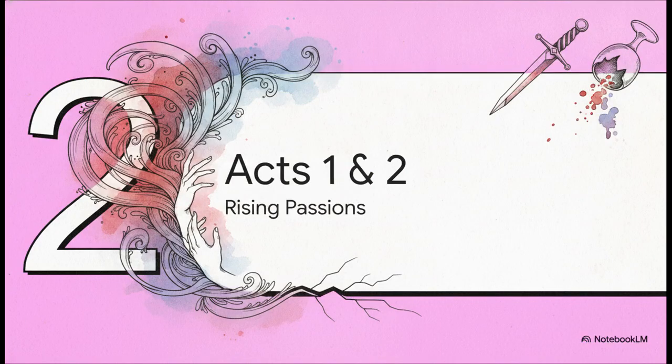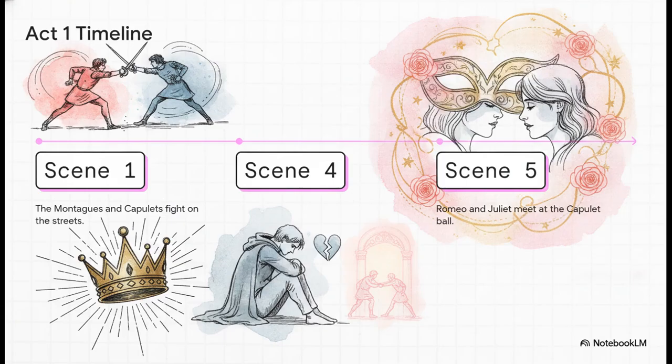Moving right along to Section 2, Acts 1 and 2, Rising Passions. Let's jump into the narrative and see how this tension builds through the first 2 acts of rising action, where things honestly escalate so fast. Act 1 wastes no time at all. We open up with a violent street brawl between the warring families, which prompts the prince to threaten them with the death penalty. Meanwhile, we've got Romeo moping around. He's feeling amorous, but he's just been rejected by a woman named Rosalind. To cheer him up, his friends actually persuade him to crash the Capulet ball.